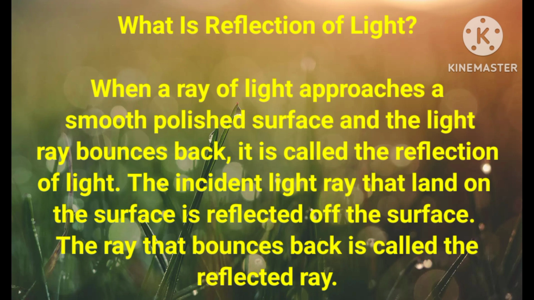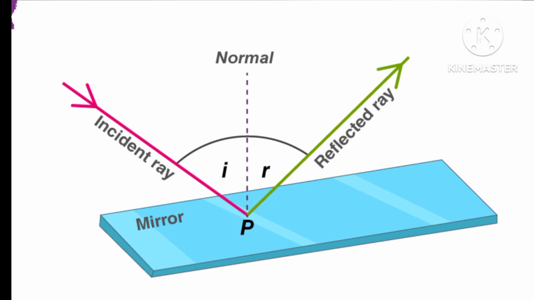When a ray of light approaches a smooth polished surface and the light ray bounces back, it is called reflection of light. The incident ray that lands on the surface is reflected off the surface. The ray that bounces back is called the reflected ray. From this figure we can understand this.